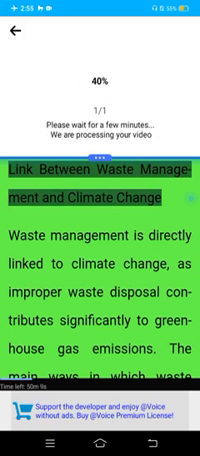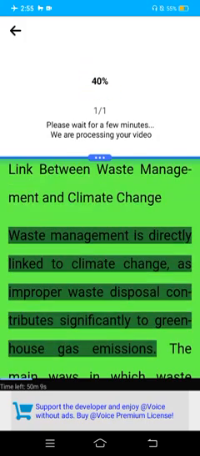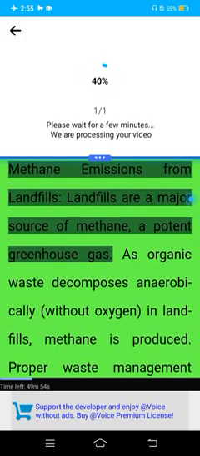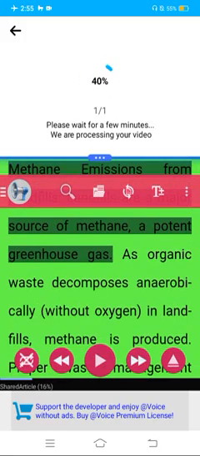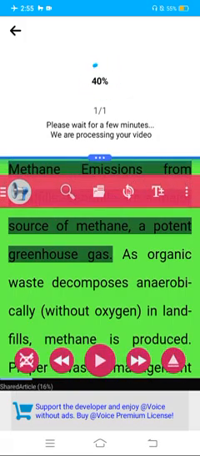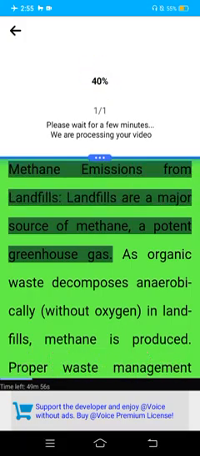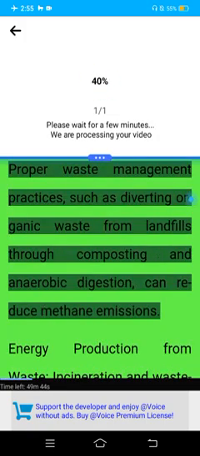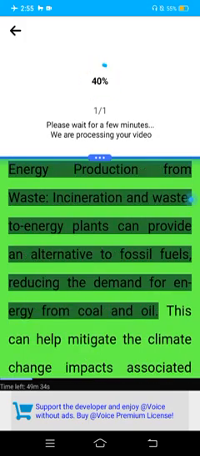Link between waste management and climate change. Waste management is directly linked to climate change, as improper waste disposal contributes significantly to greenhouse gas emissions. The main ways in which waste management and climate change are interconnected include methane emissions from landfills. Landfills are a major source of methane, a potent greenhouse gas. As organic waste decomposes anaerobically, without oxygen, in landfills, methane is produced. Proper waste management practices, such as diverting organic waste from landfills through composting and anaerobic digestion, can reduce methane emissions.